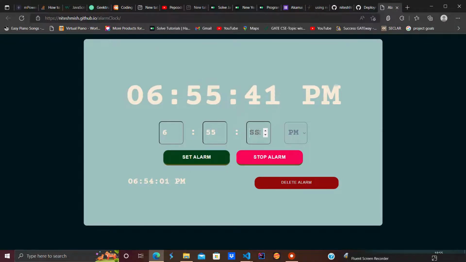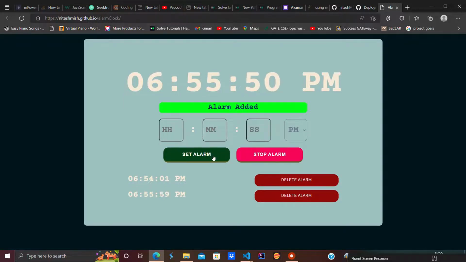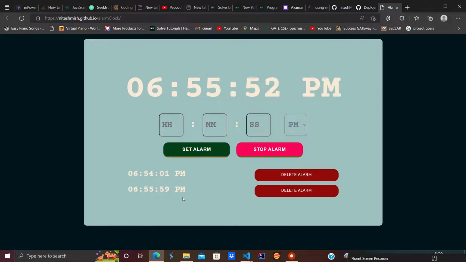Let's assume I want to set it to 55. Not 55, it is not going to happen. I'm not able to make it at that speed, so set alarm. So here the alarm is added. So just wait for that moment to happen, the magic.